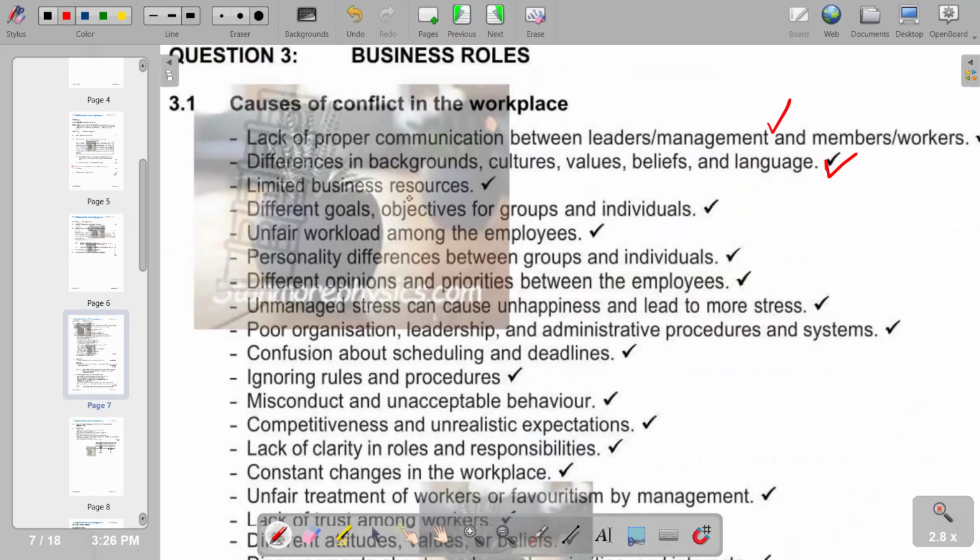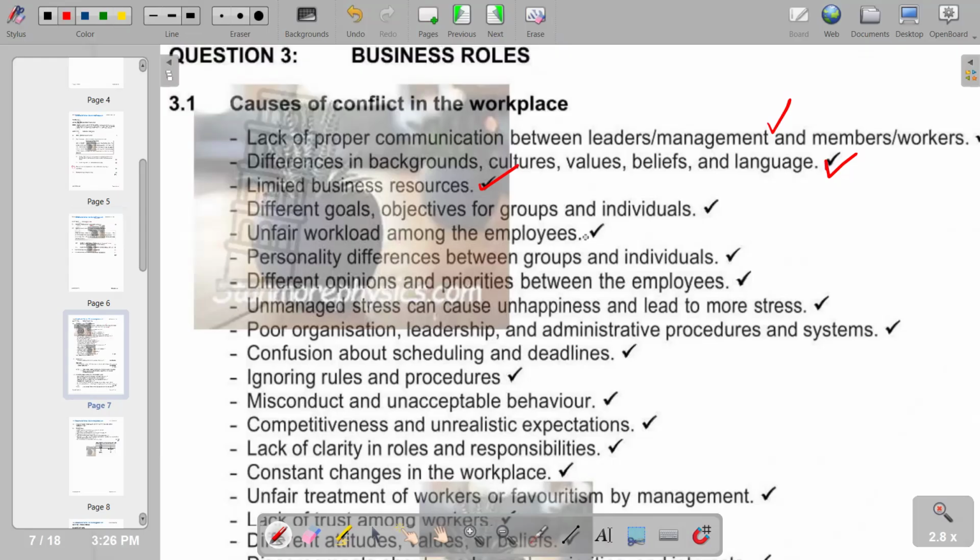So limited business resources also can lead to that as they fight for those resources. The limited resources mean they are few, and the employees that are there, obviously, are going to scramble for the little resources that are there. And from that, we are going to have an activation of disagreements, which will lead to conflicts.